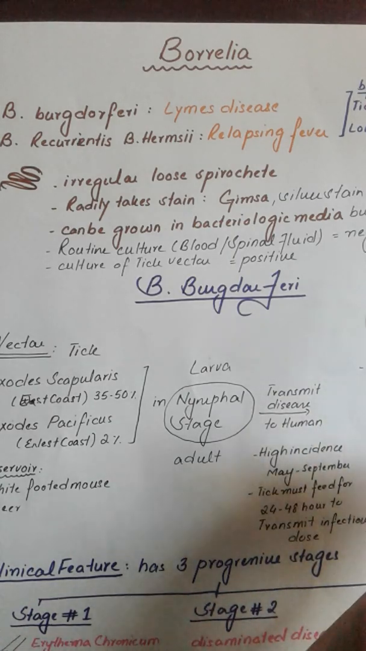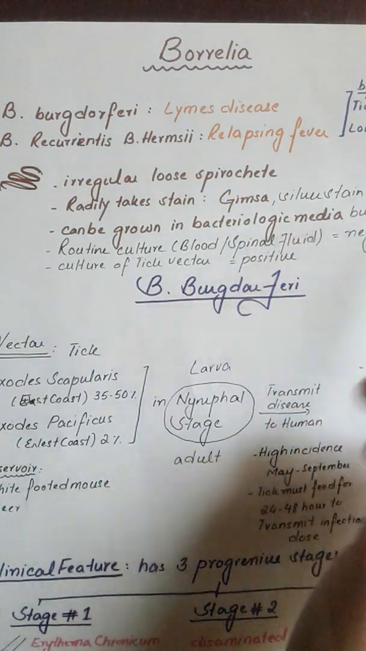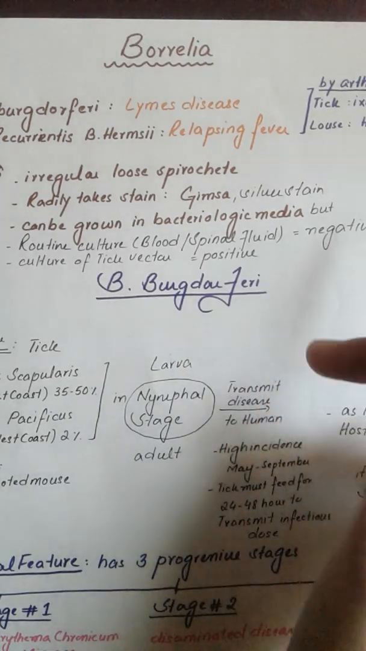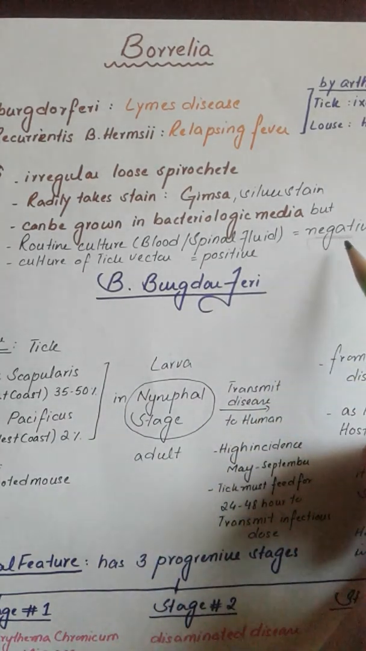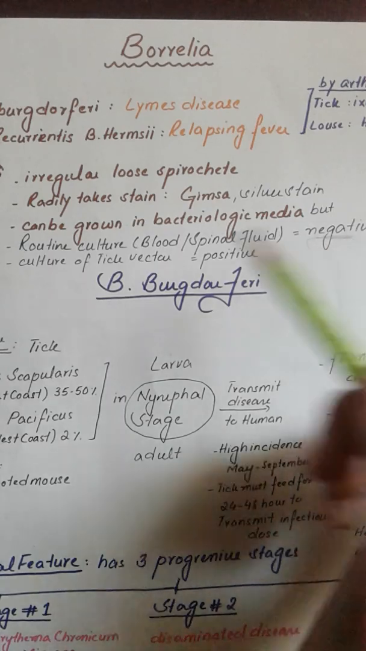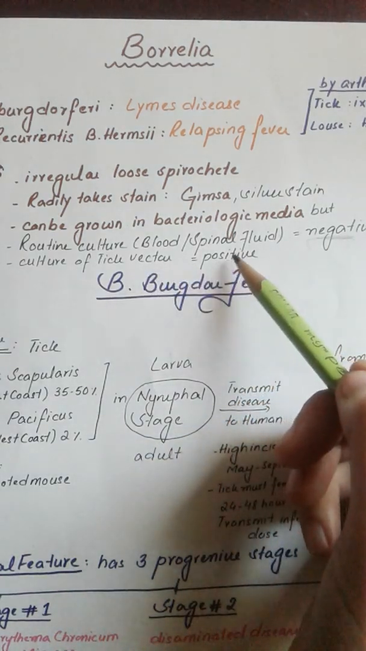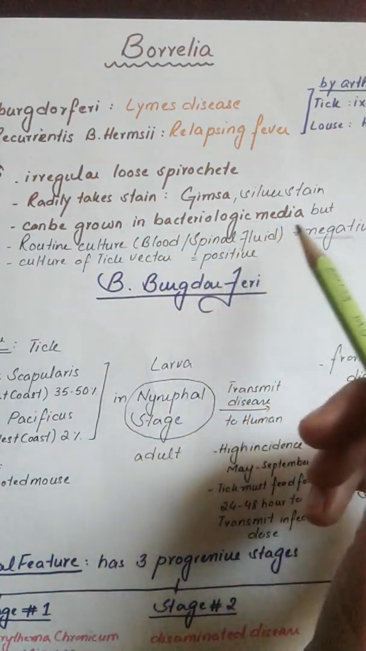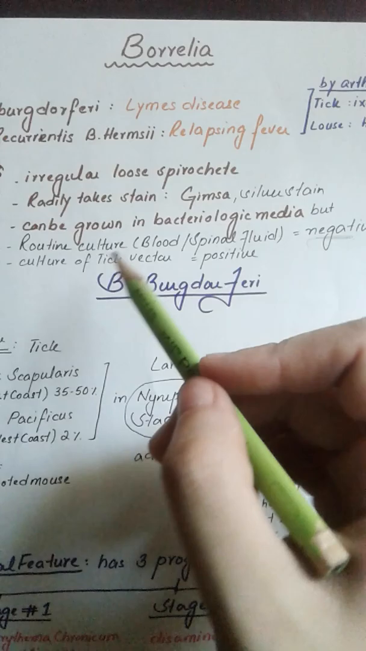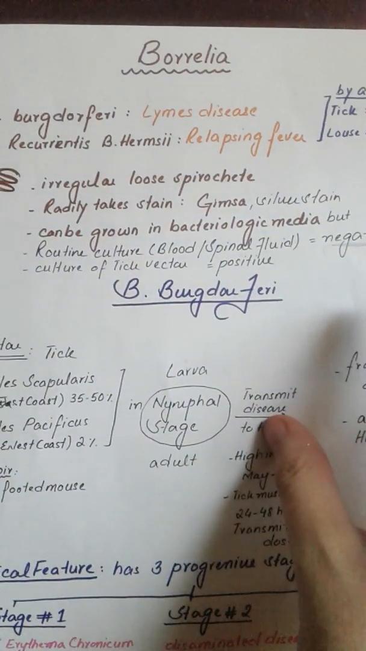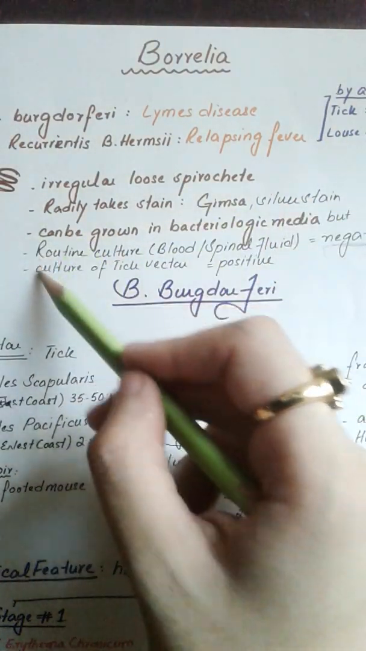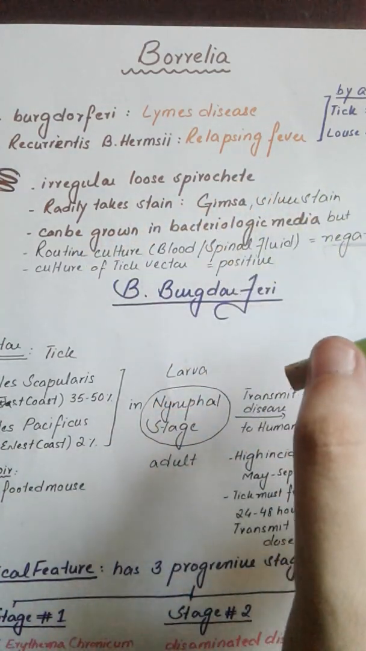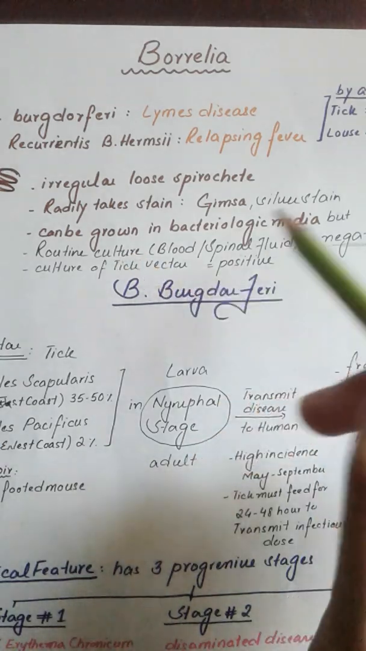But the other thing is that it can be grown in bacteriological medium, but by doing routine blood culture and spinal fluid culture, we don't get any result. It is actually negative. But if we culture the tick vector, it becomes positive. So even though it can be grown, it cannot be seen in blood nor the spinal fluid, but it can be seen in the culture of the tick vector. So it still gives us the same result that it does not grow on the bacteriological medium, but it can still be grown in the vector.